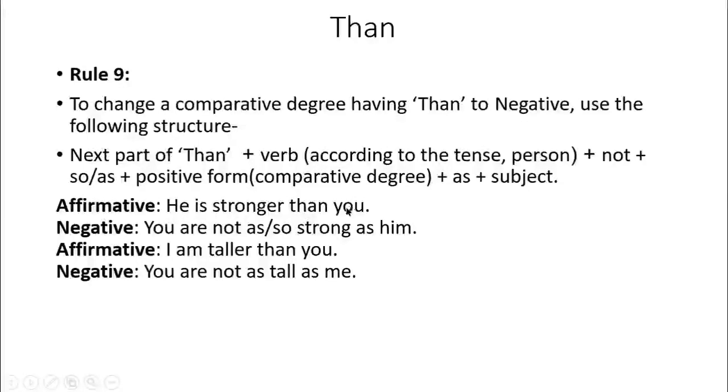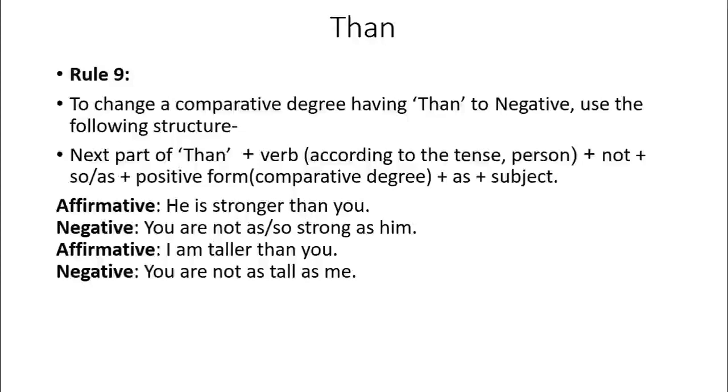Firstly write down the next part of than, you. Okay, then according to this you, or according to the subject, you have to write down the verb, you are. Then write down not, as or so. Okay, then use the positive form of the comparative degree. Stronger is the comparative degree here. So we have to write down, we all know, strong, stronger, strongest.